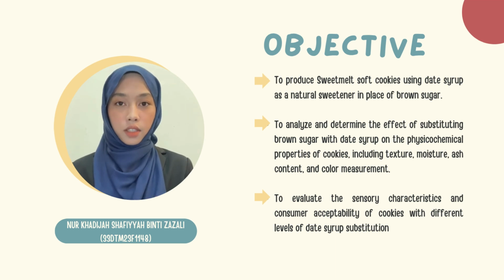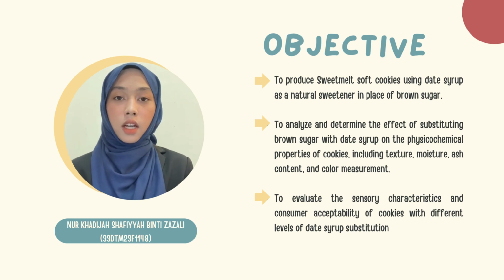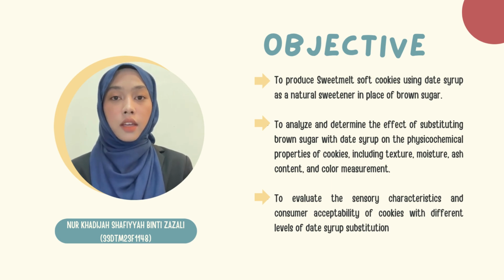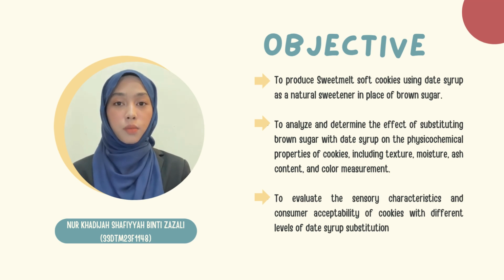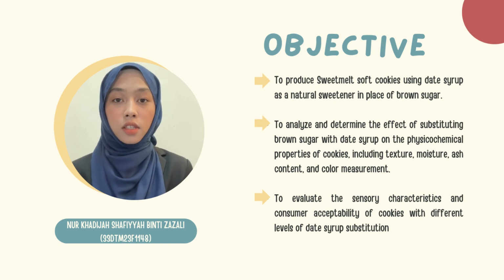The objectives of this study are to produce SWEETMELT soft cookies using date syrup as a natural sweetener in place of brown sugar. Next, to analyze the effect of the substitution on the texture, moisture, ash content, and color measurement of the cookies. And finally, to evaluate the sensory characteristics and consumer acceptability at different levels of date syrup substitution. Through these objectives, we aim to create better, softer cookies using natural ingredients.